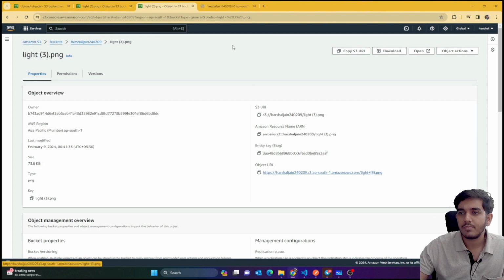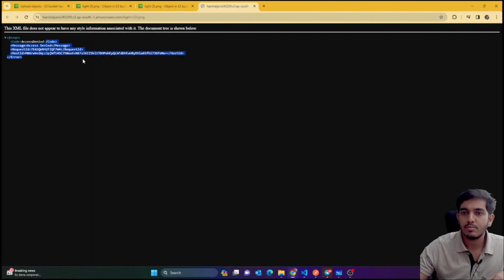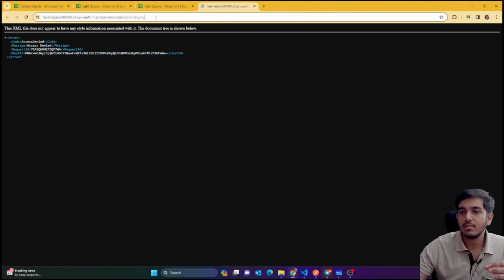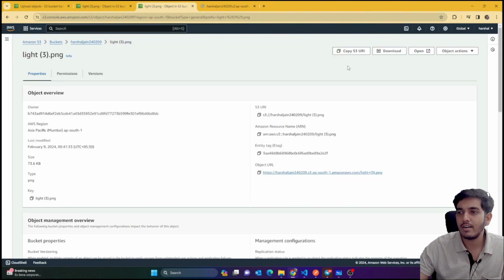Okay, right now you can see that this is the image. If I click on this, you can see that right now I'm getting an error, access denied. Why? Because your bucket is private. If your bucket is private, then you would get this. Just remember this URL. This is a normal URL, there is no token. If a token is provided, then only this would be visible. Let's see how you would get the token.